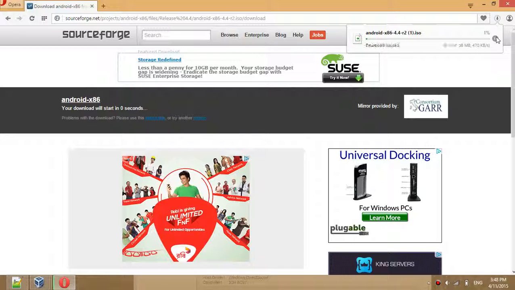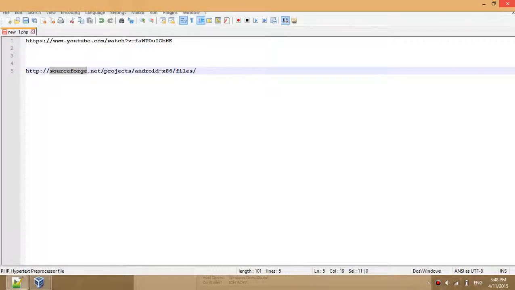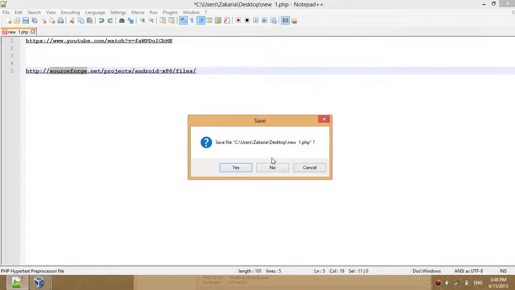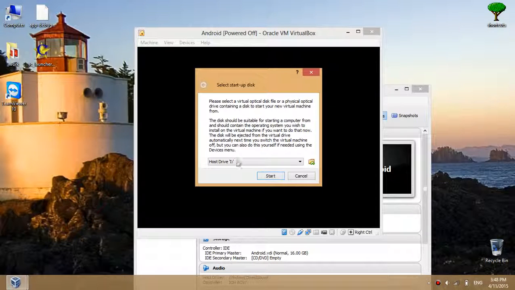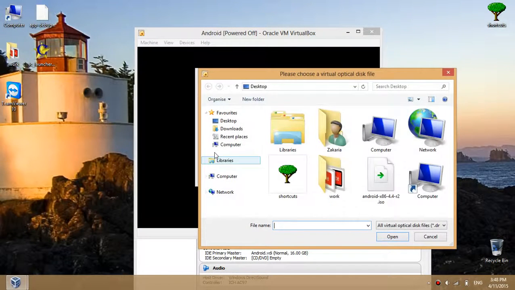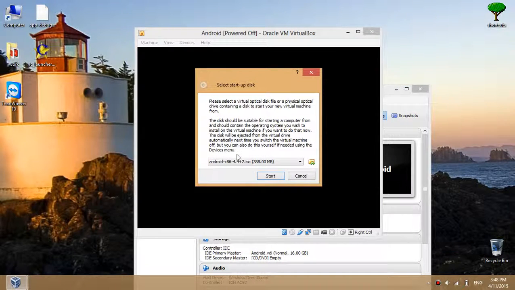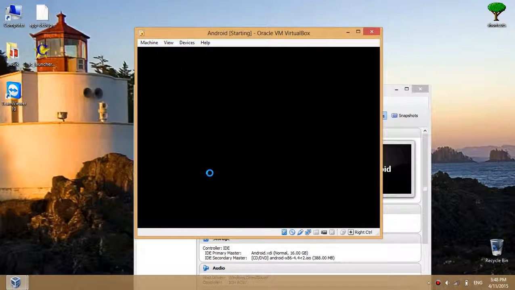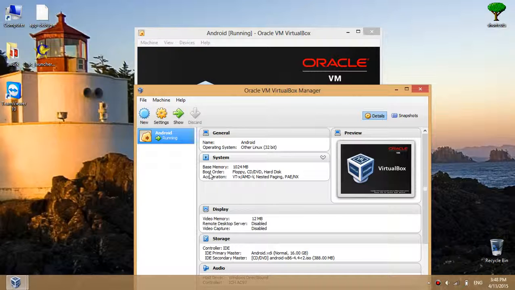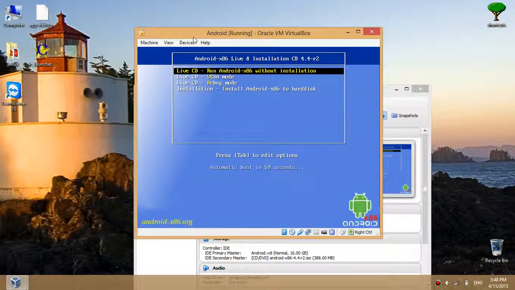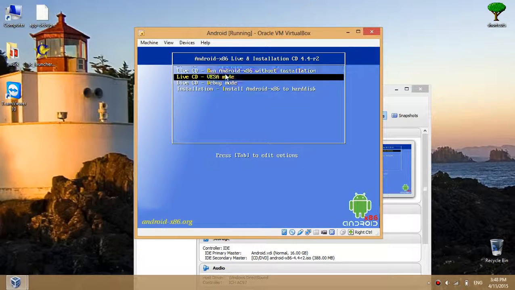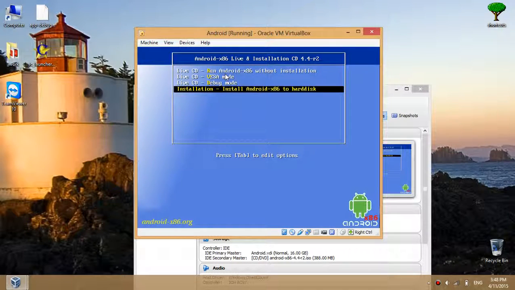Okay, I have already downloaded it. No need of downloading again. Go to click across, now select it, the Android ISO. Click start. We can run it live, but we will install it.